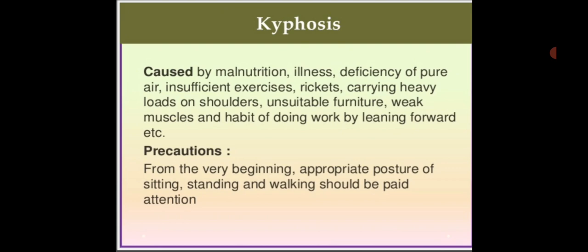Kyphosis is caused by malnutrition, illness, deficiency of pure air, insufficient exercise, rickets, carrying heavy loads on the shoulder, unsuitable furniture, weak muscles and the habit of doing work by leaning forward, etc. If you do not perform exercise, there is a chance of kyphosis.